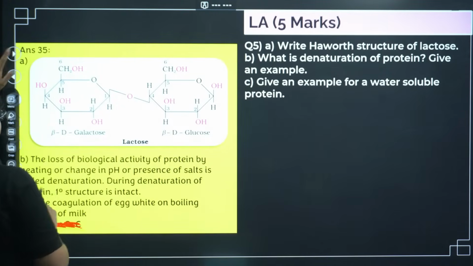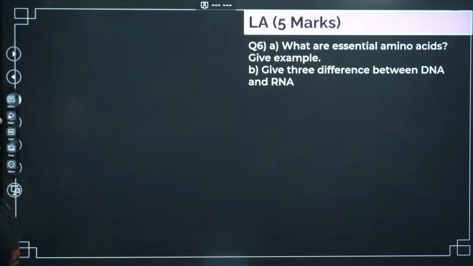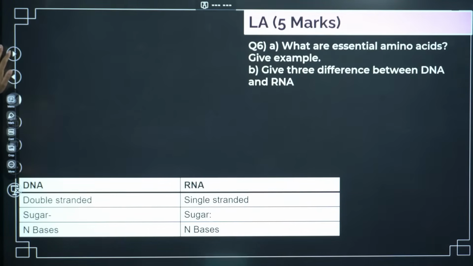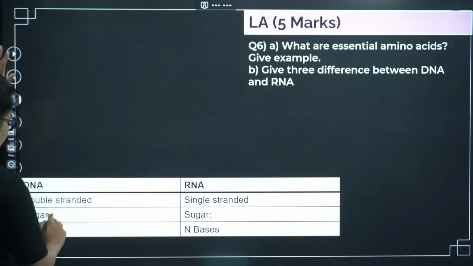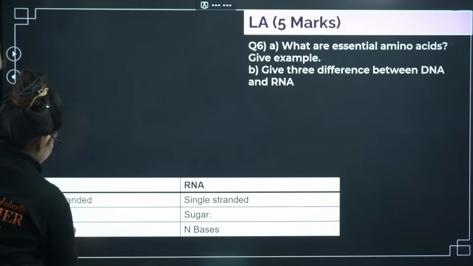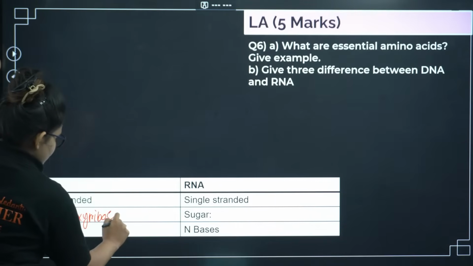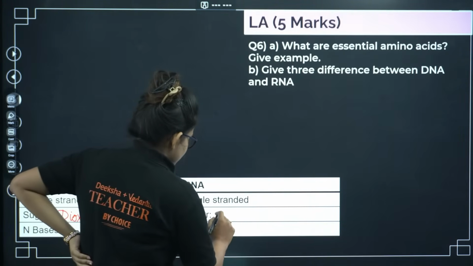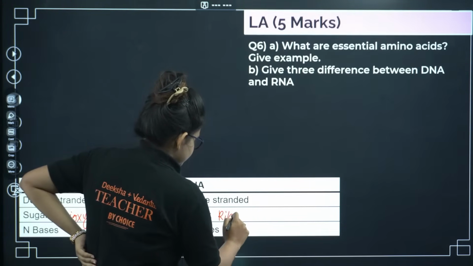Okay, let's go ahead. What are essential amino acids? Give an example, and give the difference between DNA and RNA. You can write the sugar name: for DNA it is basically deoxyribose sugar, and for RNA it is ribose sugar.